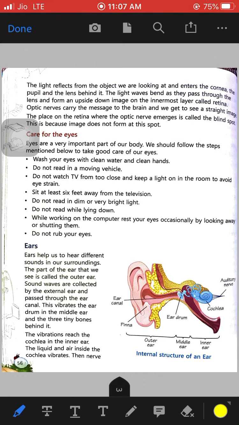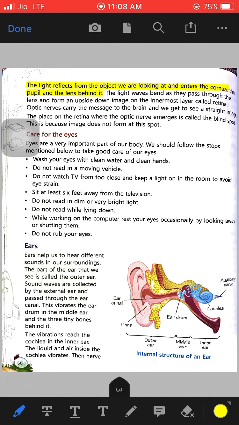So the light enters the cornea, the pupil and the lens behind it. Whatever light is reflecting from the object we are looking at enters the cornea, the transparent layer, then the pupil and the lens behind it.